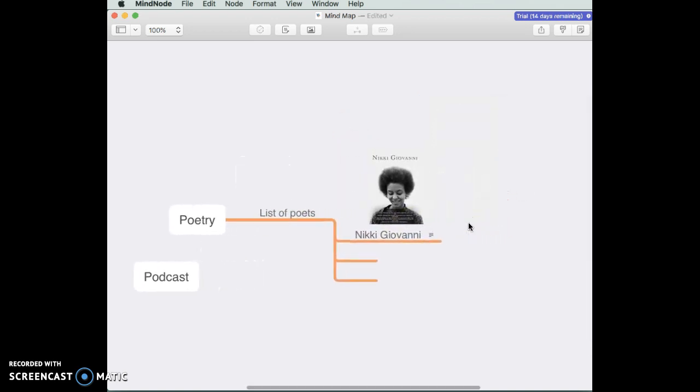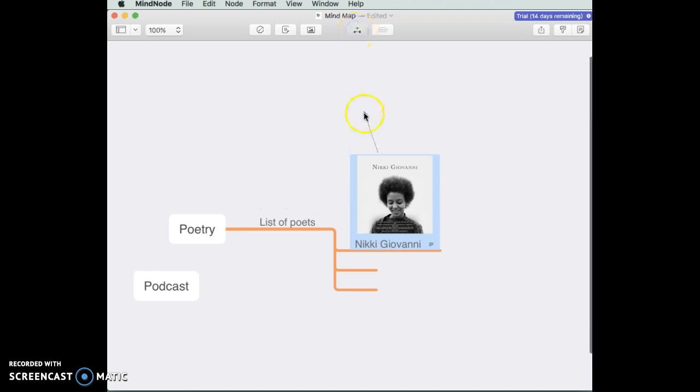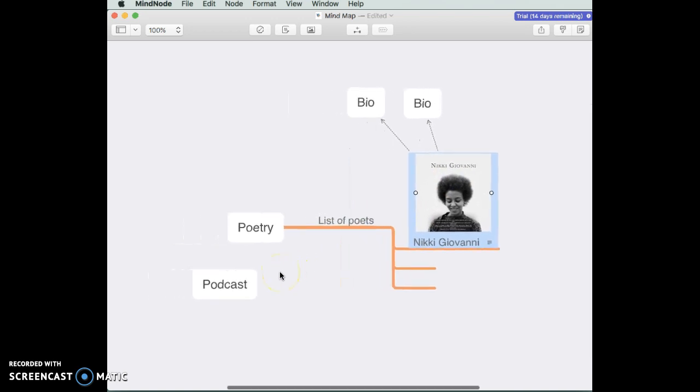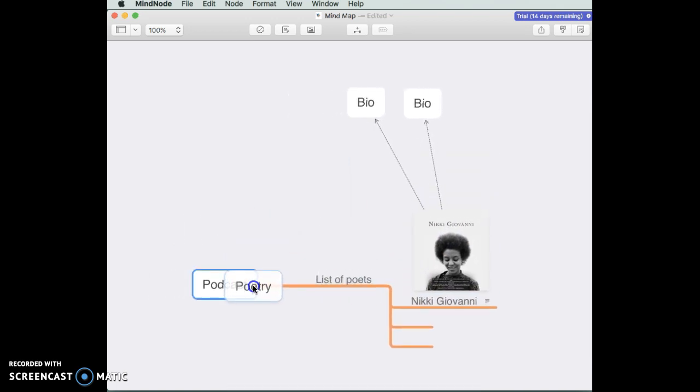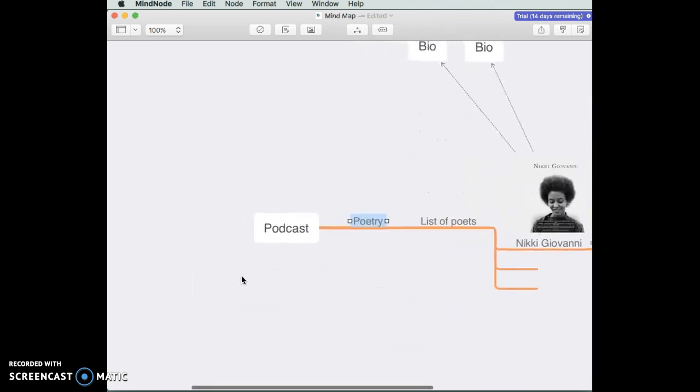To add biographical information, I'm going to click on Nikki Giovanni. I'm going to go up to this plus sign and this dot dash dash dash. Doing that gives me this line, and I'm going to click off to the side. It gives me a new node, and I can put biographical information, and I can do as many of those as I would like. So I can do little facts there. That might be good to bring up when we're talking in the podcast and things that I'd like my group members to know about. All right, so I'm going to go ahead and drag poetry down to podcast so I can link it all together.